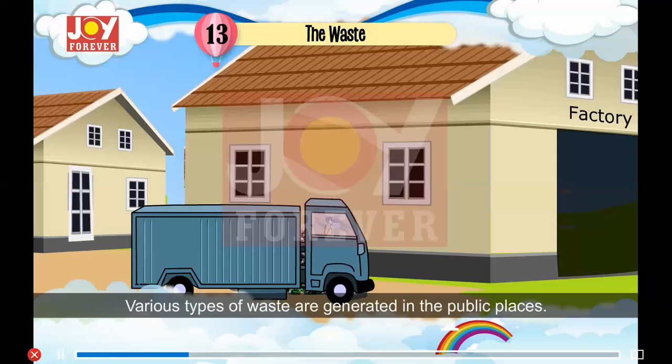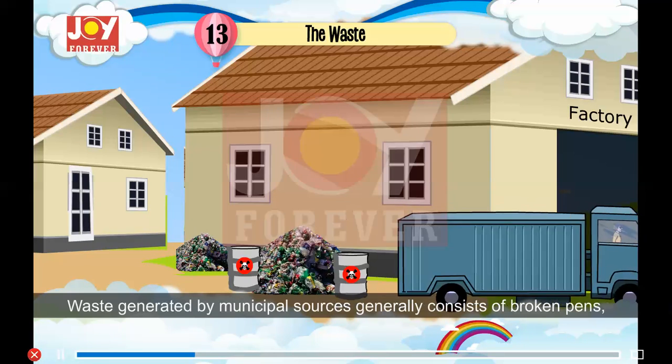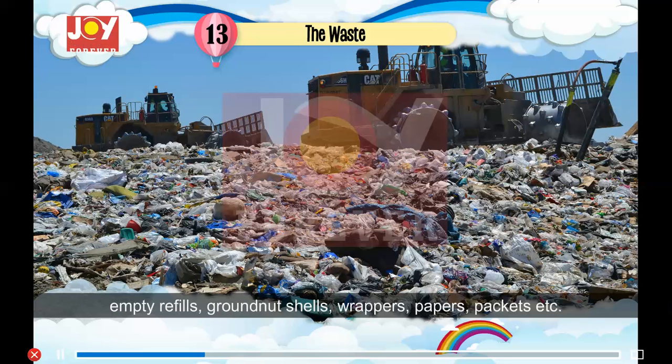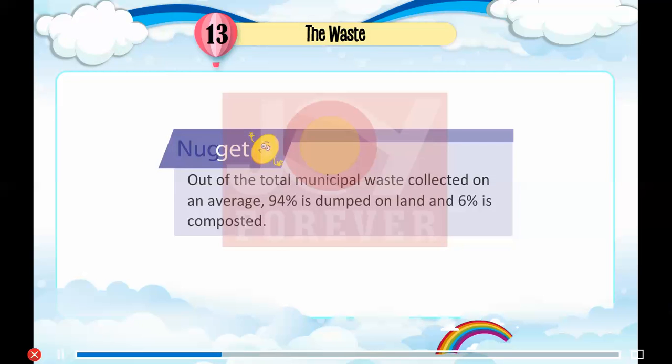Municipal waste. Various types of waste are generated in the public places. Waste generated by municipal sources generally consists of broken pens, empty refills, groundnut shells, wrappers, papers, packets, etc. Scratch your brain. Find out some more sources of municipal waste. Nugget. Out of the total municipal waste collected on an average, 94% is dumped on land and 6% is composted.